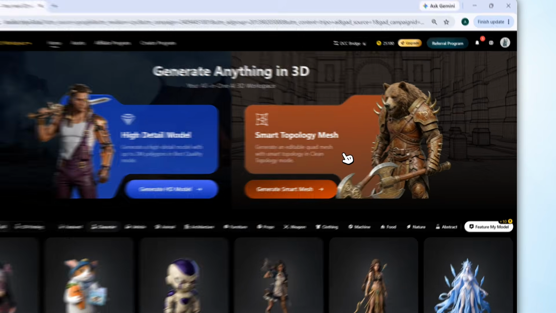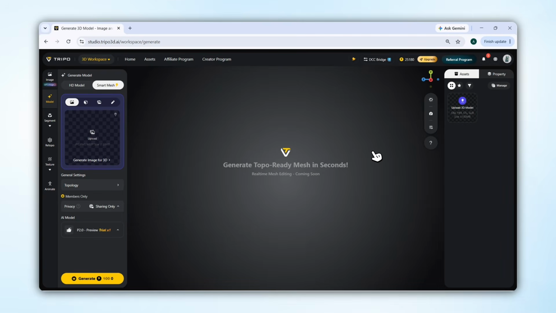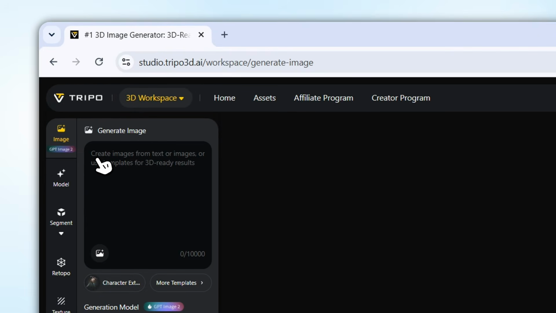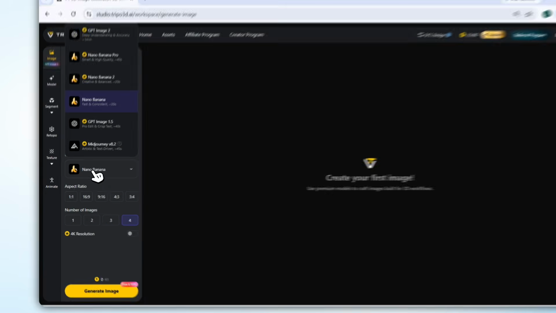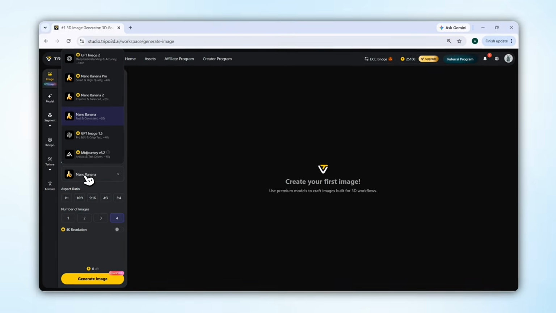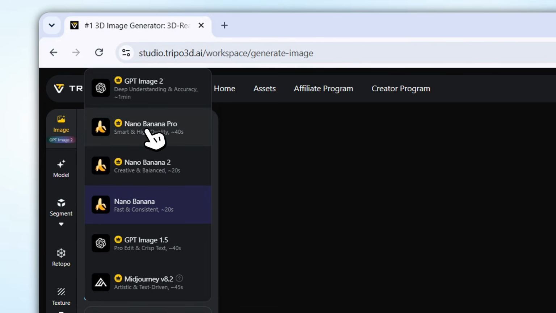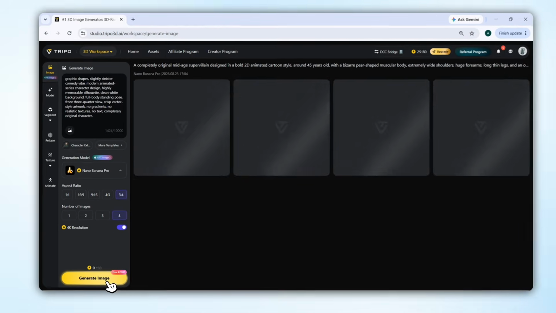For this, I'll click on Smart Topology Mesh. Now, if you don't have an image of a character, you don't need to switch to another AI tool to generate one. Because right here, you'll find the image option, where you can generate your character's image using a text prompt. Let's say I'm writing a prompt for my character here. Now below, you'll find several AI models that you can use to generate the image, such as GPT Image, Nano Banana, and Midjourney. For now, I'm selecting Nano Banana Pro. After that, set the aspect ratio and number of images according to your preference, and now simply click on Generate.